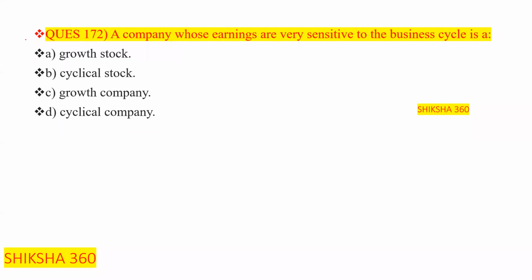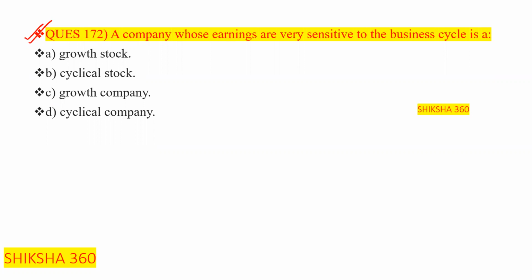Now move to the next question, 172. Very easy question. A company whose earnings are very sensitive to the business cycle, it is a company. Here they are asking not for the stock, just for the company.